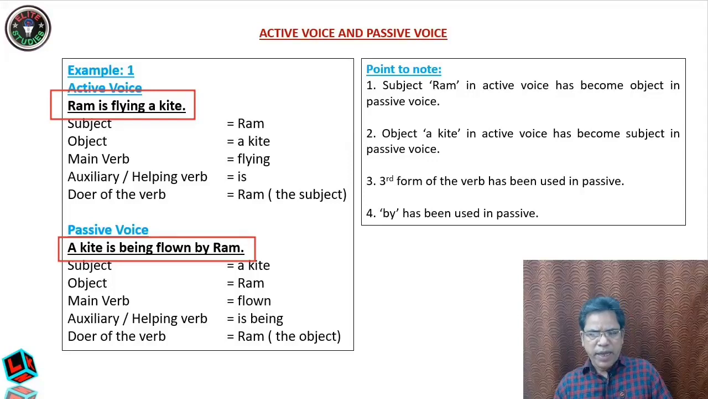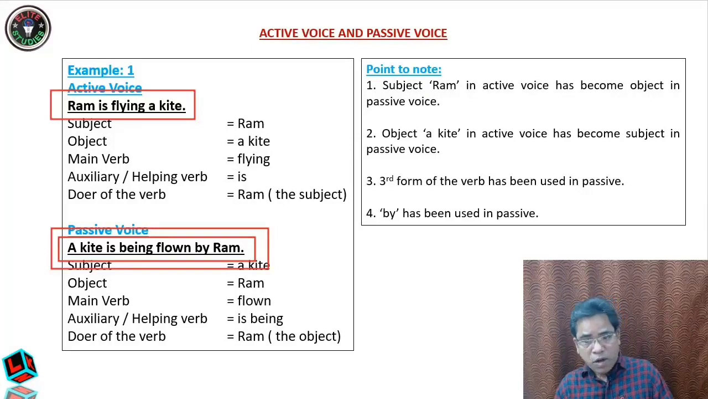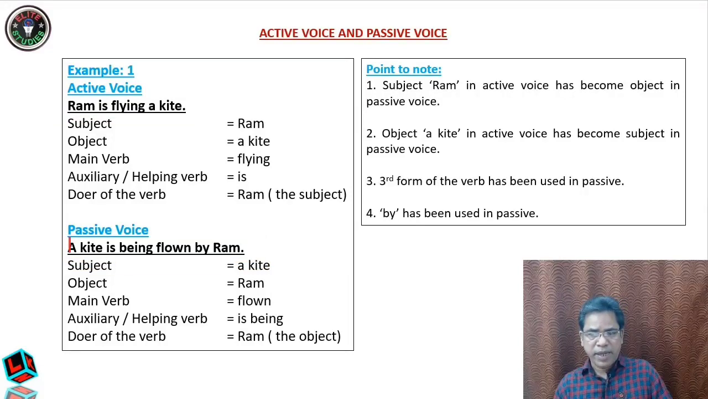In the second one, a kite is being flown by Ram. In this case, you see, here what is the verb? Flown. Is the kite flying itself? No. Ram is flying the kite. Means here the subject kite is not doing the work. Okay, the kite is not doer of the verb flown. Ram is the doer. Whereas Ram is in the object. So, a kite is the subject. If this subject is not the doer of the verb flown, then that is called passive.